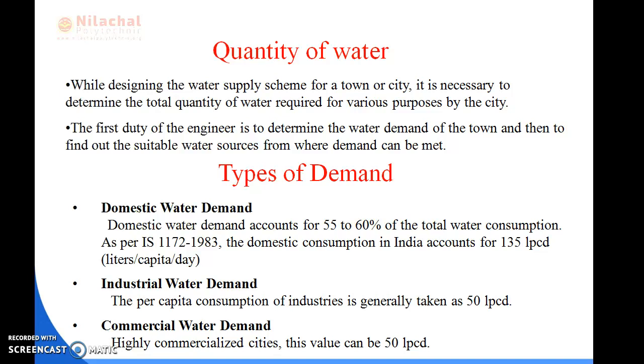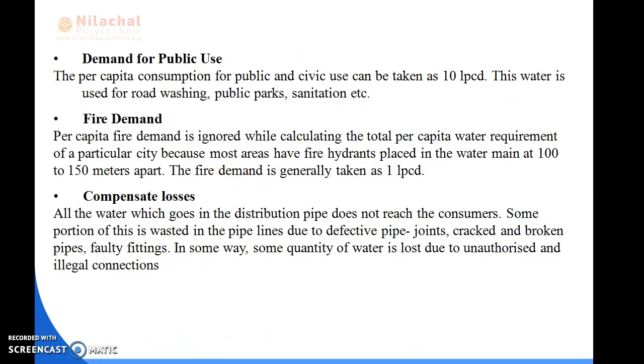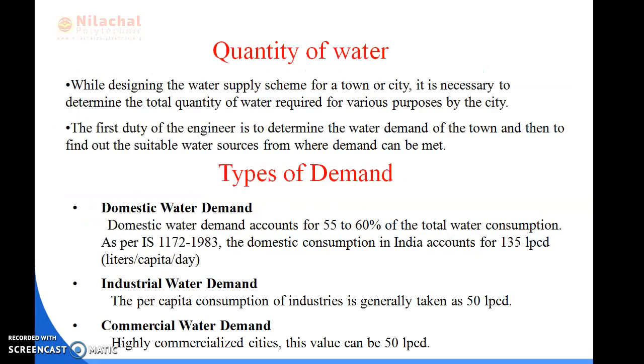Next is type of demand. I have told you there are 6 types of demand. First is domestic water demand, industrial water demand, commercial water demand, demand for public use, fire demand, and compensate losses. In domestic water demand, I have discussed with you, it includes mainly the quantity of the water required in houses for drinking, bathing, cooking, washing, etc. Or any types of purposes we can say.